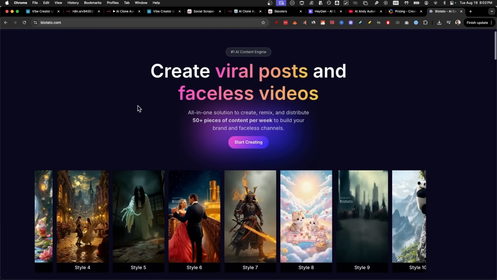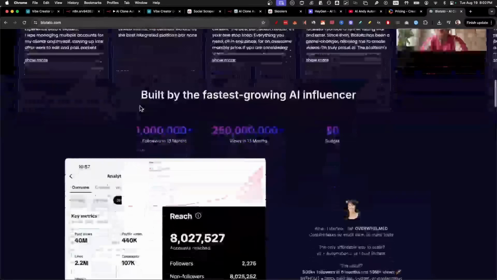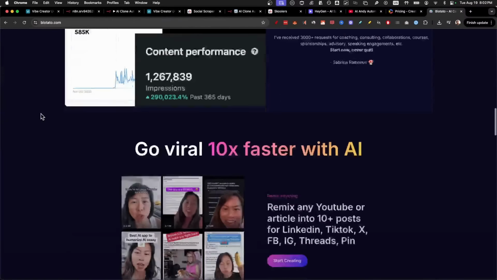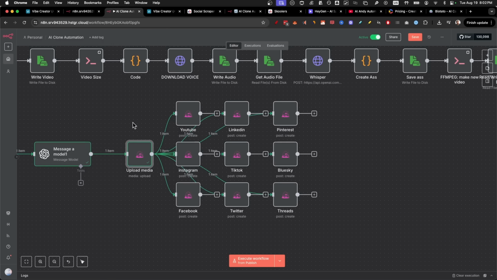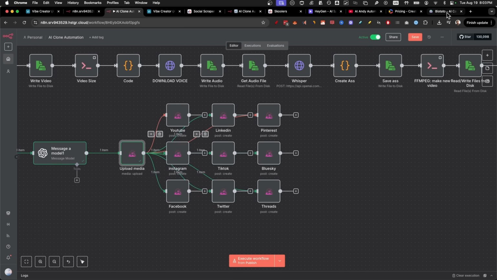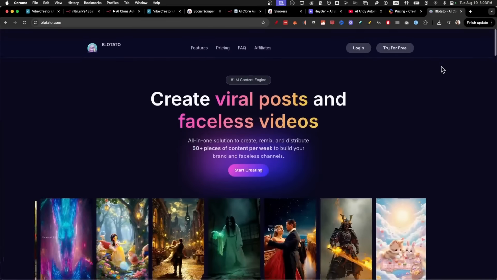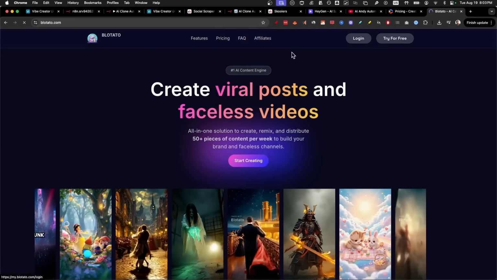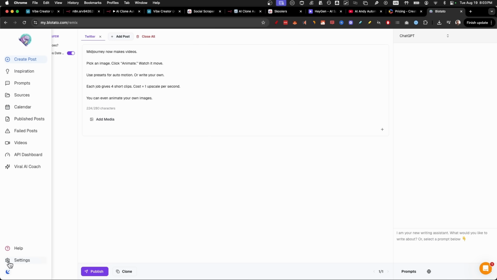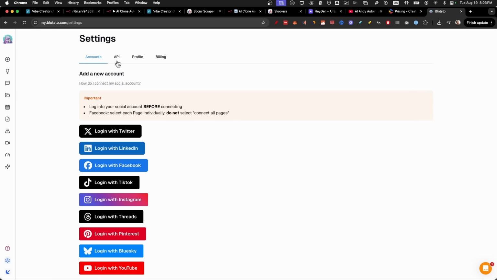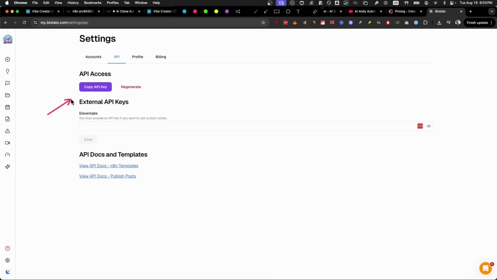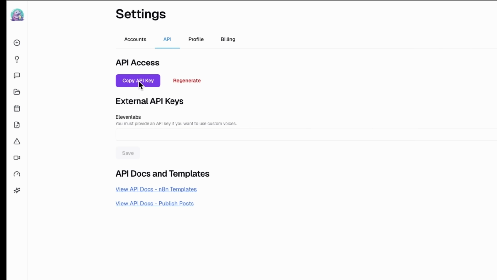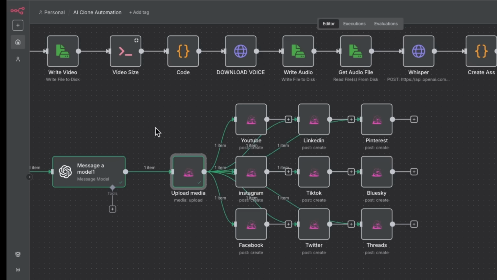Here is Blotato, and it's one of the best ways to publish with, for example, Make.com or N8N. Since they just got new nodes inside of N8N, it makes it really easy to post to every single platform with just a couple of clicks. To set up one of the nodes, you have to get a Blotato API key, and I'm also going to show you the pricing in just a second. Just click on the settings in the bottom left, click on API, and here you can copy your API key. That's really all you need to activate these nodes.